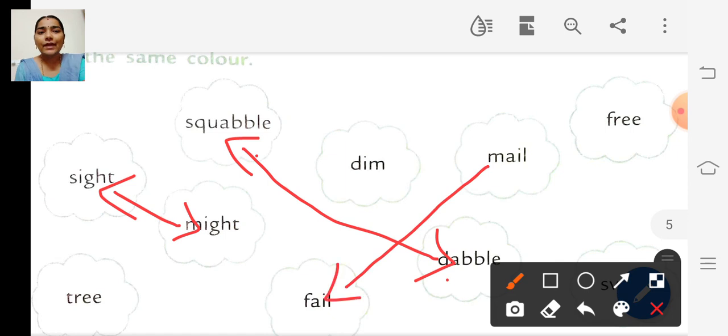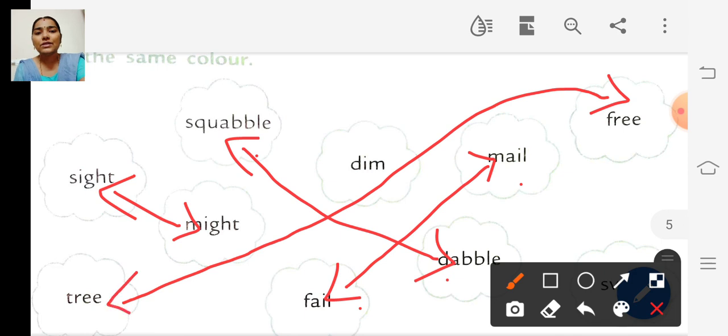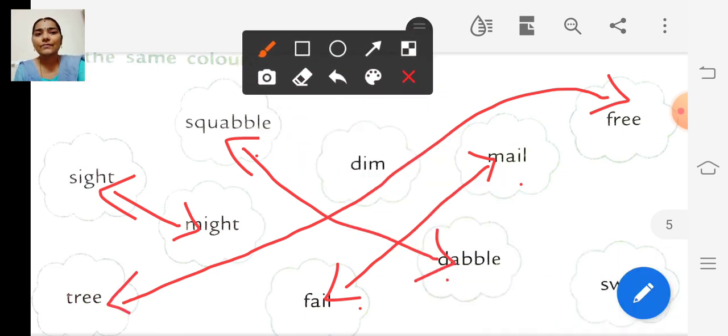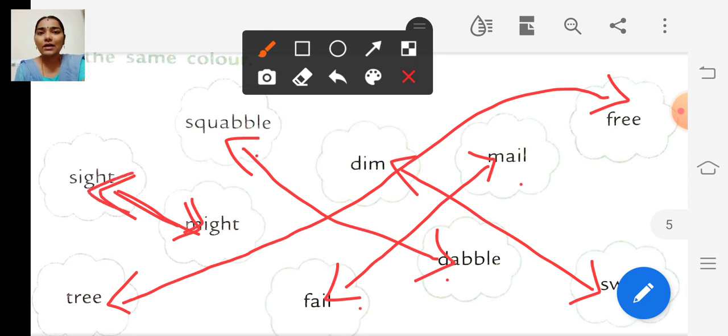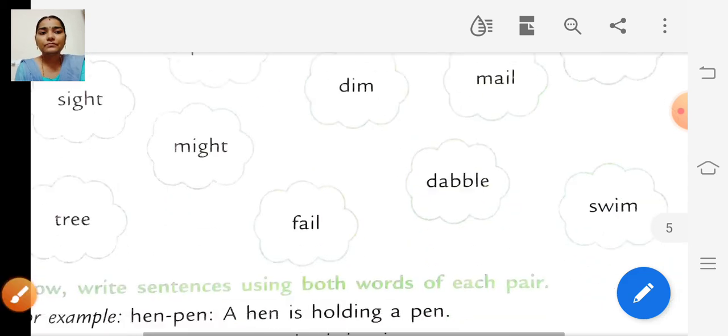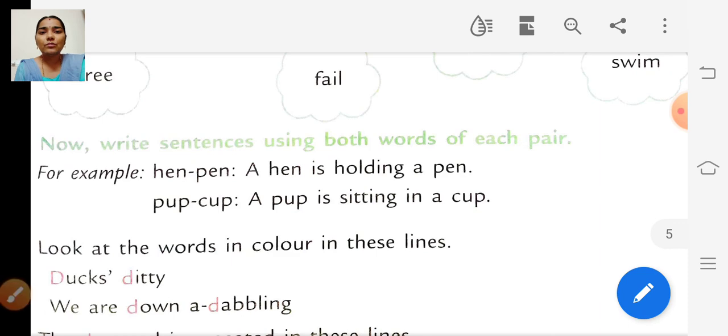Male, fail. Yes. Male, fail. Next one. Tree, free. Tree, free. Next one. Dim, swim. Dim, swim. Okay. So these two clouds that have been matched have to be colored in the same colors. Okay. So we will move on to the next one.